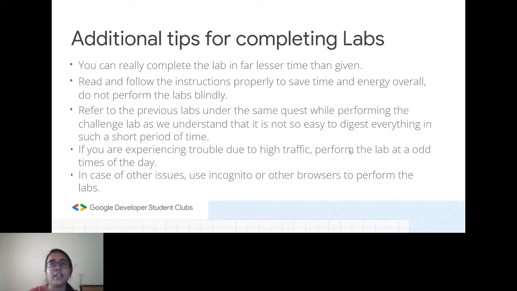Instead of that, whenever you're performing the challenge labs, you can start doing it in an incognito tab. An incognito tab is a little less prone to errors and end of labs due to any other reasons. So I really encourage you to use incognito tabs or other browsers.